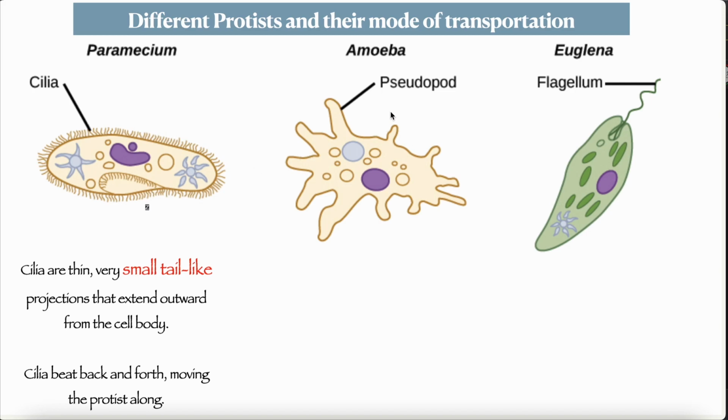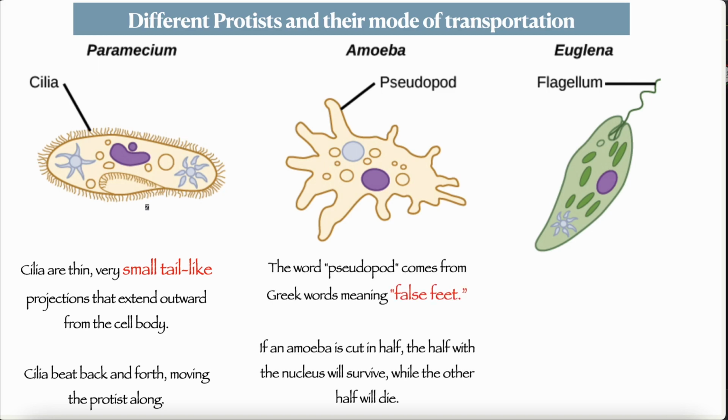They use something called pseudopods. The word pseudopod comes from the Greek word meaning false feet. If an amoeba is cut in half, the half with the nucleus will survive while the other half will die.